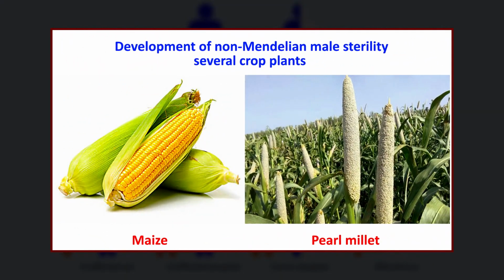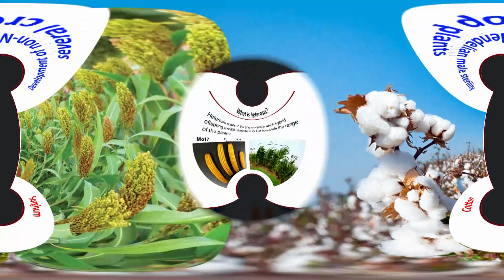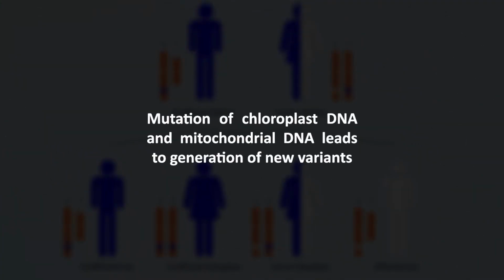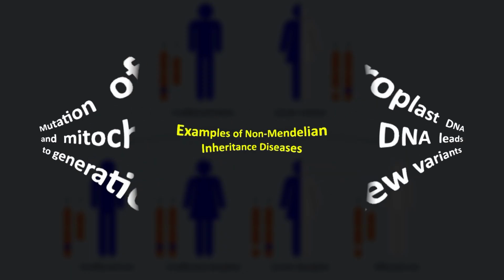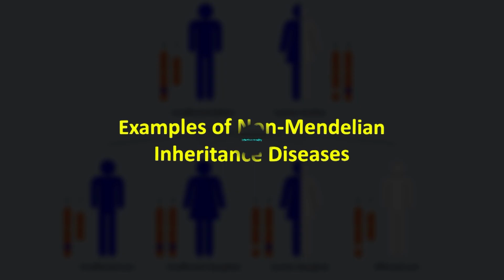The development of non-Mendelian male sterility in several crop plants like maize, pearl millet, sorghum, and cotton. The role of mitochondria in the manifestation of heterosis, and mutation of chloroplast DNA and mitochondrial DNA leads to the generation of new variants. Dear students, let's now discuss some examples of non-Mendelian inheritance.